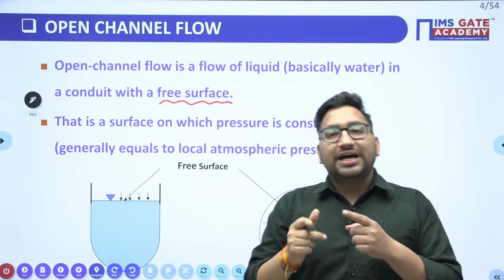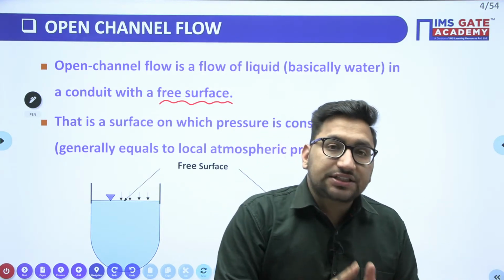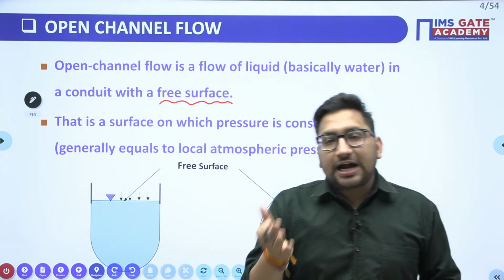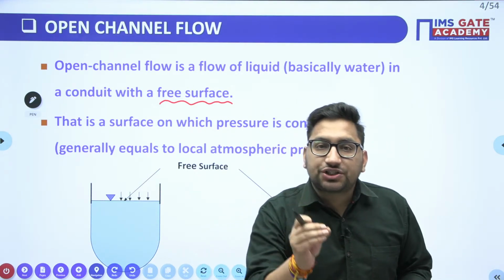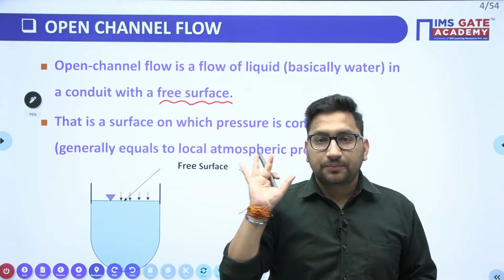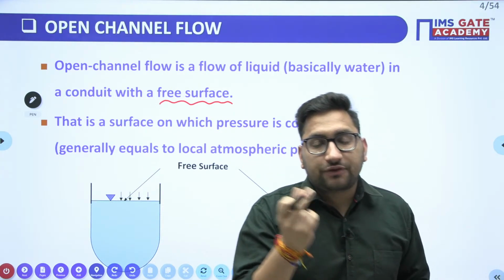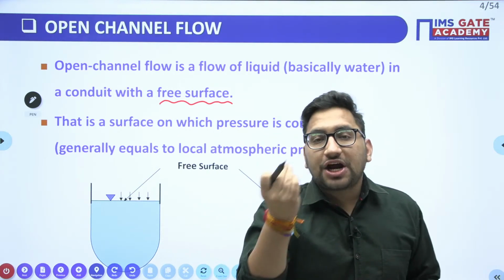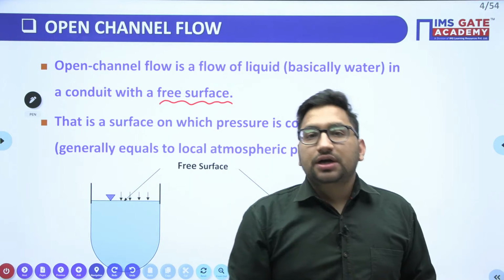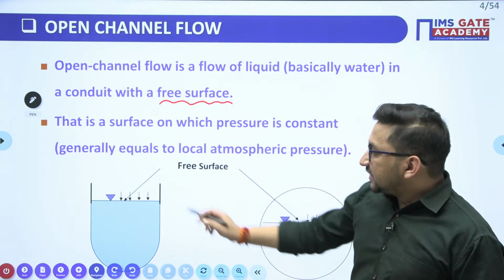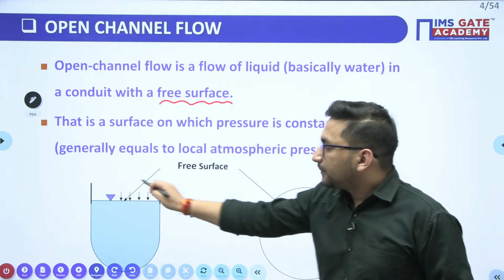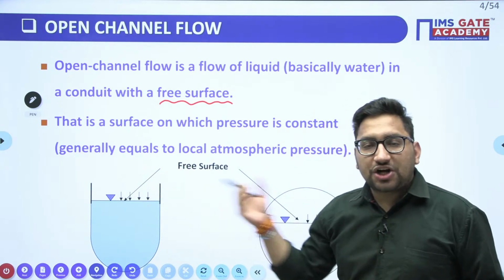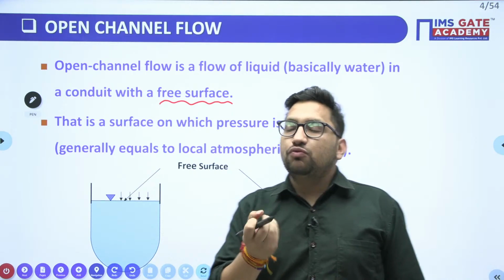Now the next question arises in our mind: sir, what is this free surface? Beta, a free surface is that particular top surface at which the pressure is constant. What is the definition of a free surface? Any surface which has a constant pressure will be your free surface. Now if we see this surface of the liquid, it has a pressure. Generally, it will be atmospheric pressure in our case, and the liquid will be water.